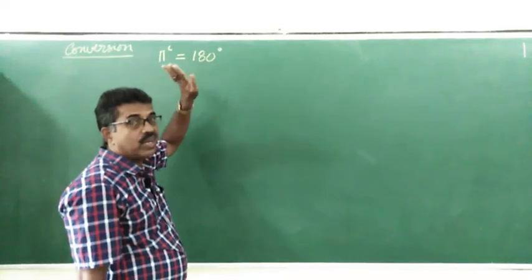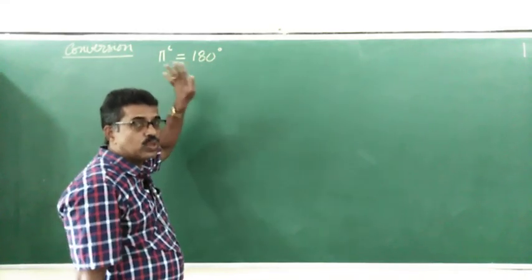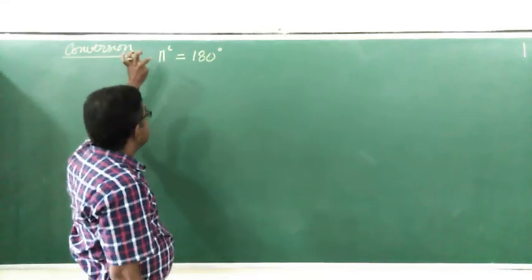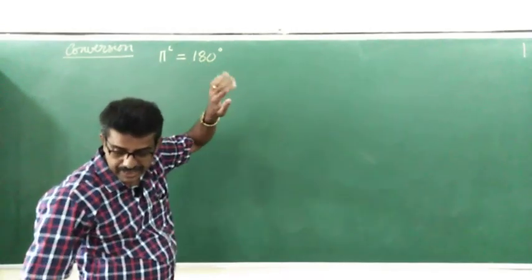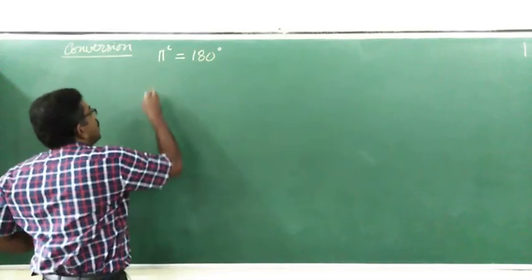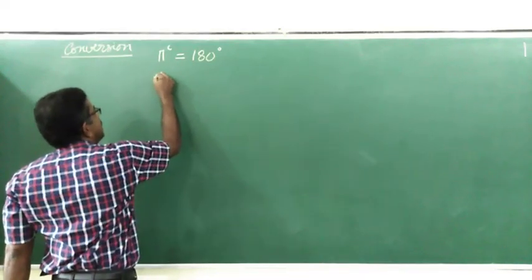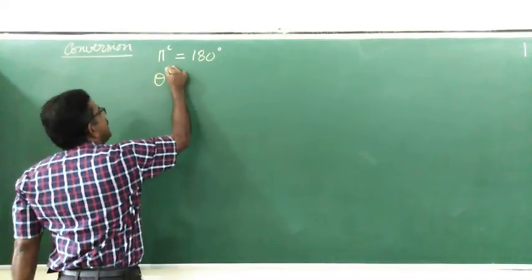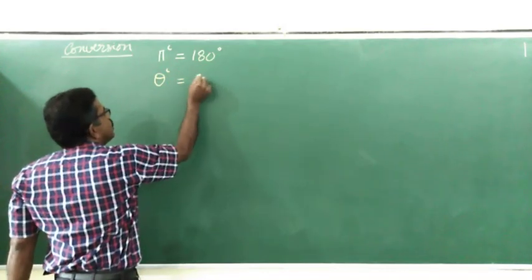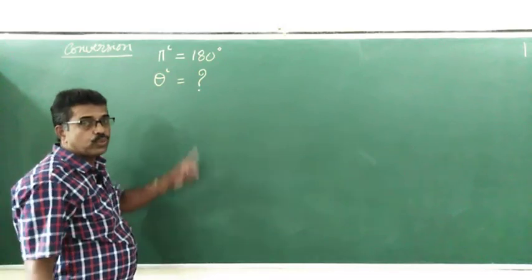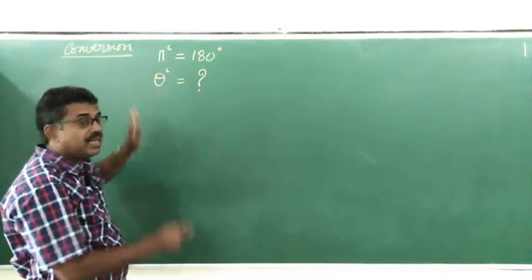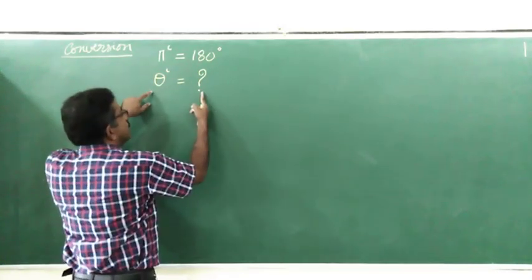Suppose if you are given an angle in radians, to convert into degrees, what should we do? I assume the angle given in radians is theta. Theta radian is equal to how much degree? So we have studied about this one, how we can get the value for this question mark.